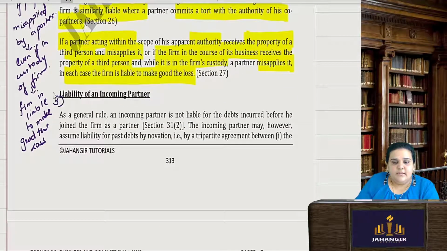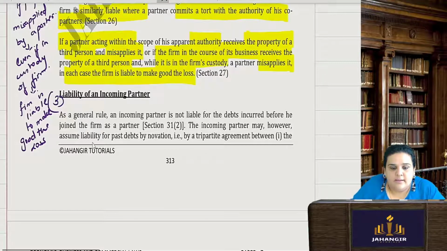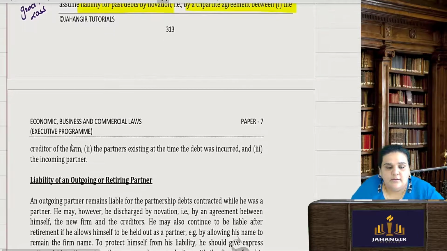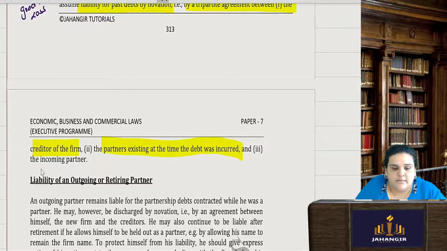Next, liability of an incoming partner. I told you an incoming partner is not liable for any debts incurred before he joined the firm. However, if the incoming partner himself is ready to assume the liability for the debts by novation, that is by a tri-party agreement between the creditor of the firm, the partners existing at the time it was incurred and the incoming partner, then he will be liable.